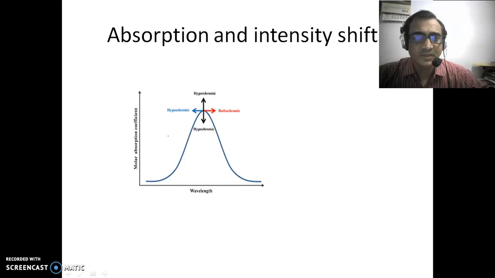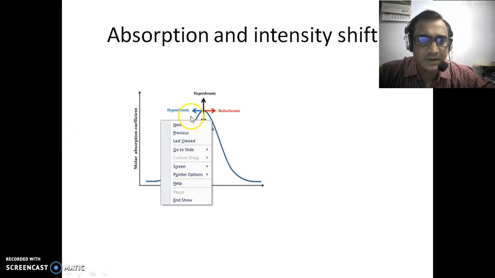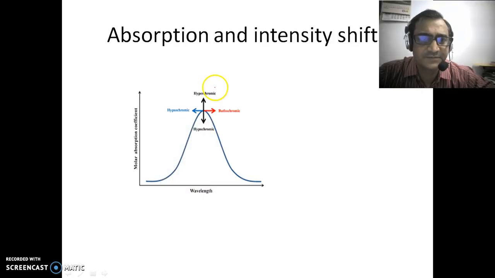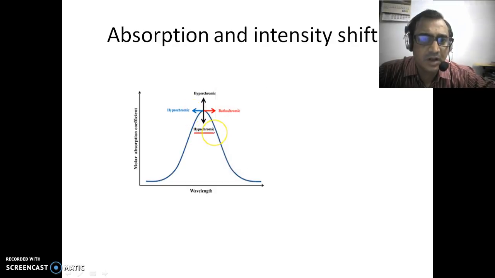Now the absorption and intensity shift. There are four types of shifts in UV spectroscopy. First one is bathochromic shift, which is red shift. Now hypsochromic shift, that is blue shift, and hyperchromic shift, there is increase in the intensity, and now hypochromic shift, decrease in the intensity.